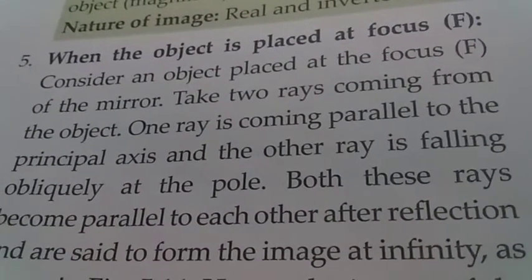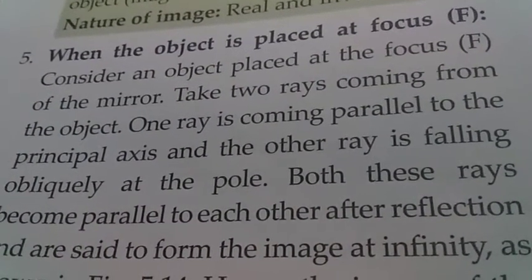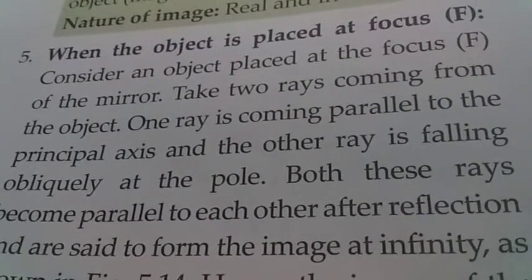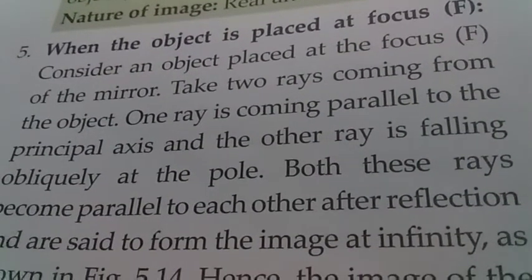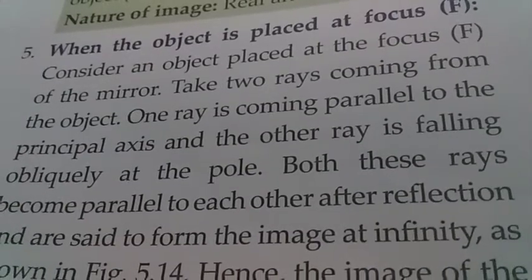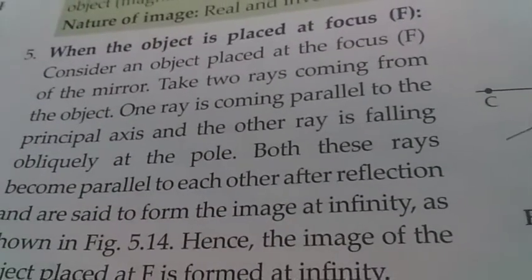Now when the object is placed at focus F. Let the object be at the focus of the mirror. Now we consider two rays coming from the object. One ray is coming parallel to the principal axis and the other ray is falling obliquely at the pole. Now both these rays become parallel to each other after reflection and they are said to form the image at infinity.